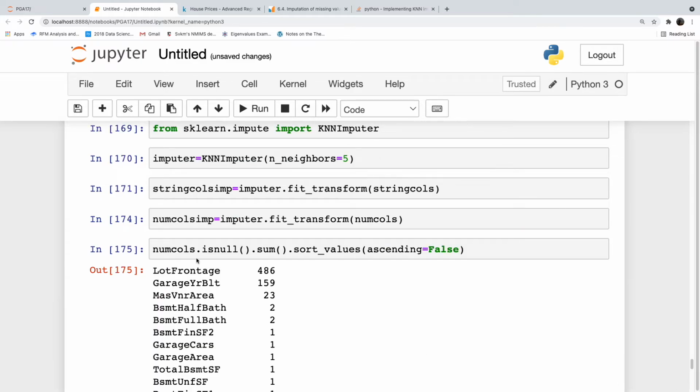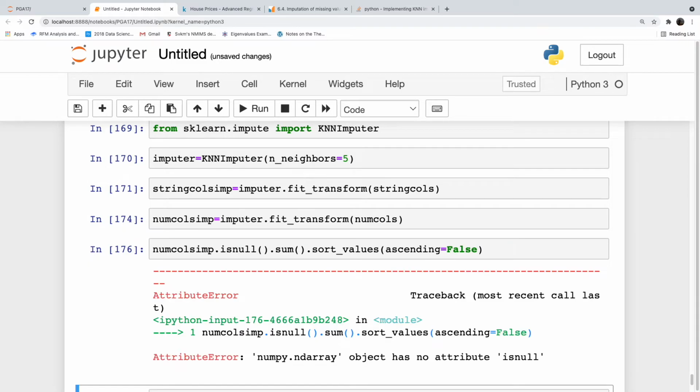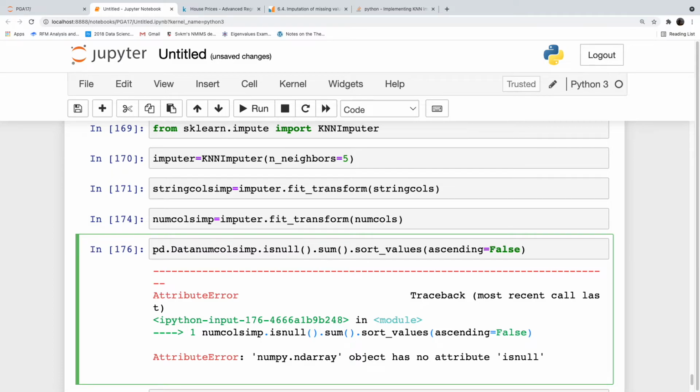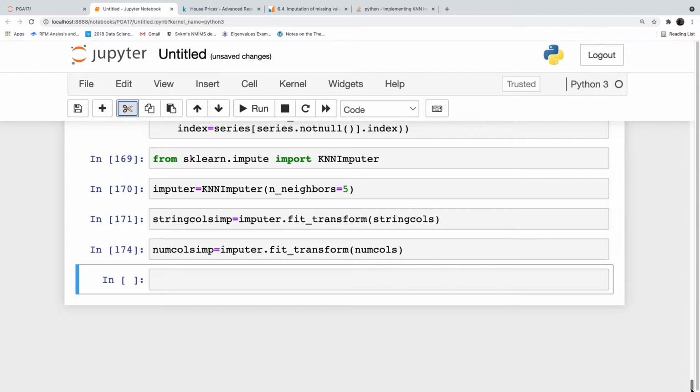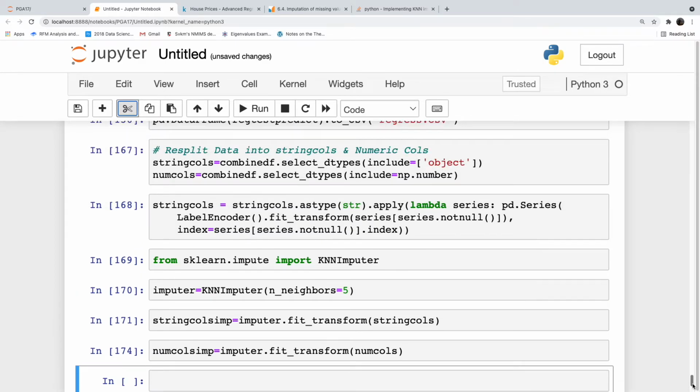Oh, sorry, num calls imp, right? I forgot to give the right name. Okay, pd dot data frame. So we have imputed using this. This is the process for imputing with KNN imputer. For KNN imputer, you have to convert the data into numbers, then only we can impute. So you can take the command and implement it.